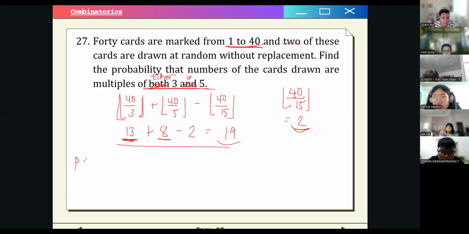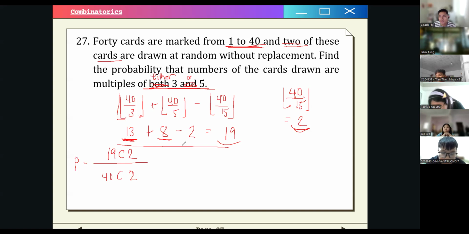Again, our formula for probability is the number of favorable outcomes over the total outcomes in the denominator. Our denominator is 40 choose 2, so we draw 2 cards out of 40 cards. Our favorable outcome is if we get a multiple of either 3 or 5, so there are 19 choices, and then we draw 2.